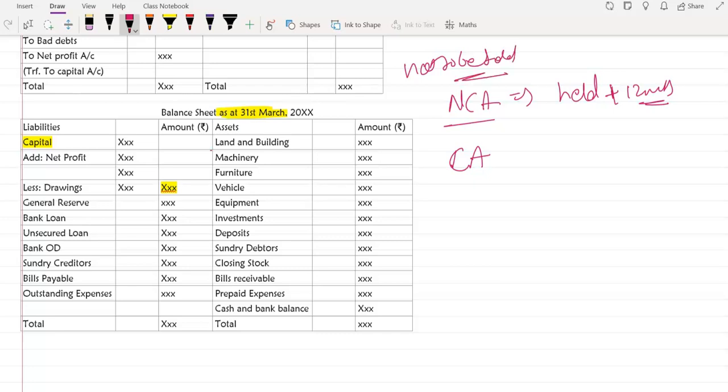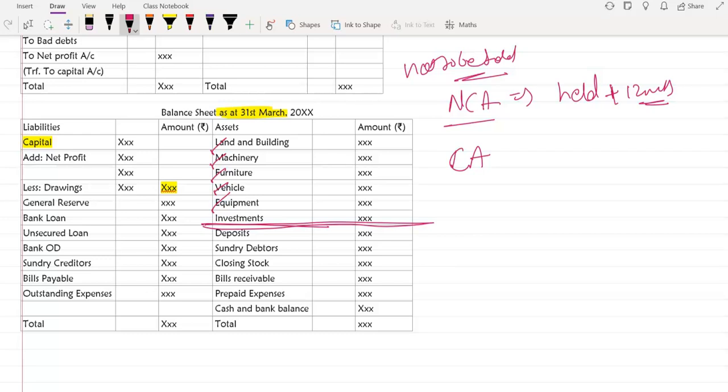So what are the items? Land and building, machinery, furniture, vehicle, equipment. Now investment can be non-current and current both. So it depends and you can write accordingly. Then deposits usually are short term, but sometimes they are for long term also. It depends on whatever is written in the question. So it's a judgment call at the time of solving the question. But for now I'm taking it as short term.